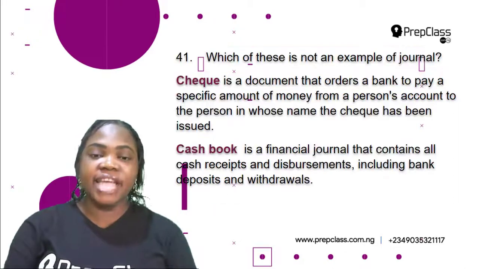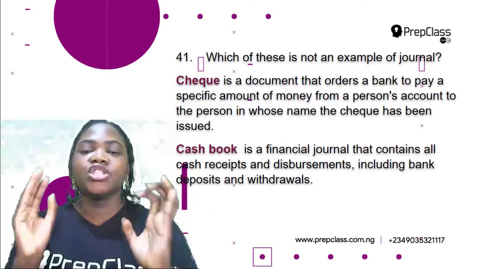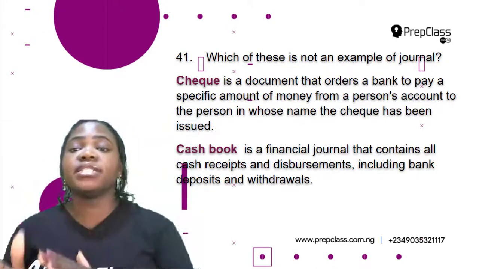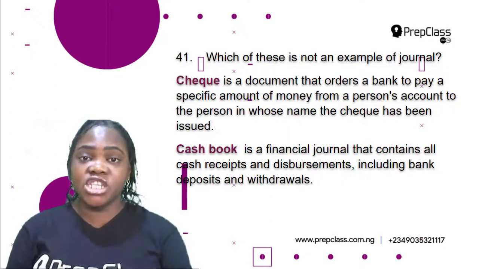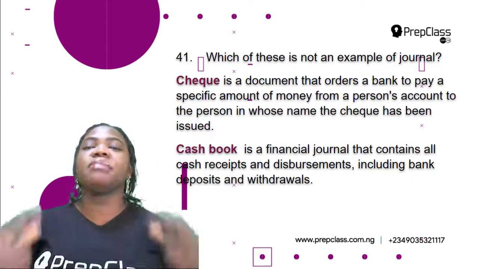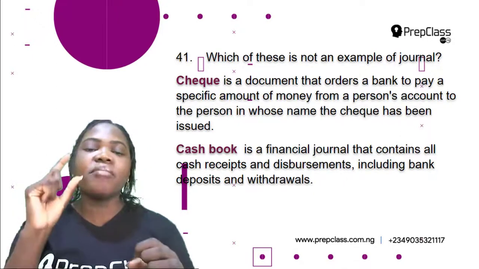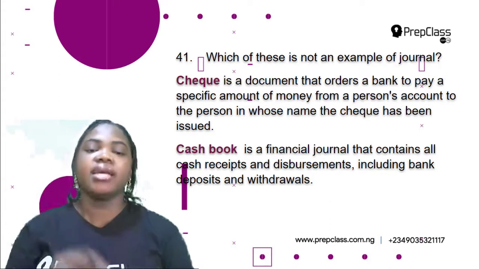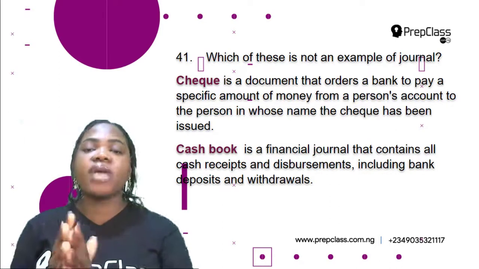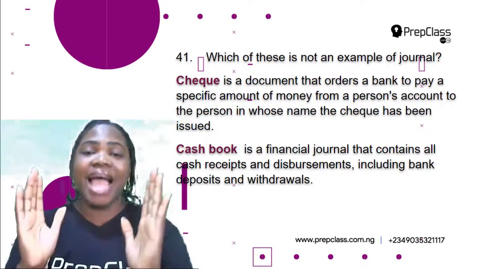So what is a check? A check is a document that orders a bank to pay a specific amount of money from a person's account to the person in whose name the check has been issued. So if I give you a check now, it means that I'm ordering my bank to pay you a particular amount of money. So that document that I give you is called a check. A cash book is a financial journal that contains all cash receipts and disbursements, and this includes bank deposits and